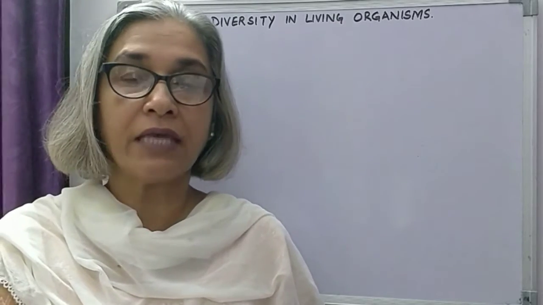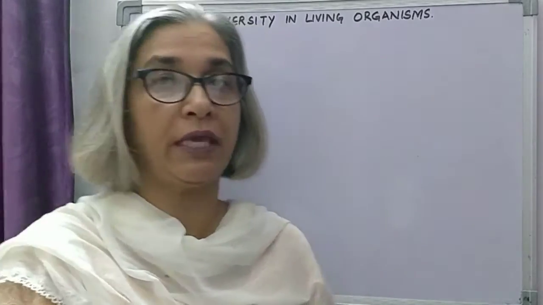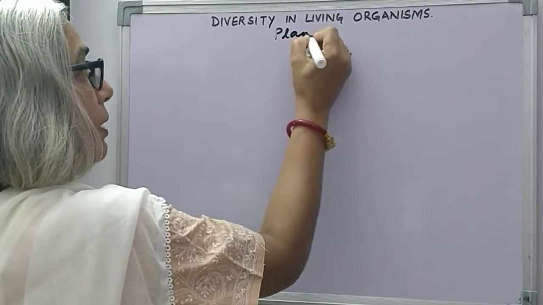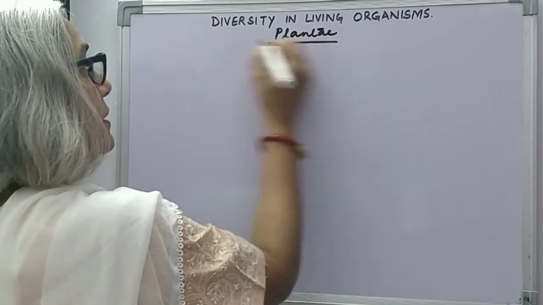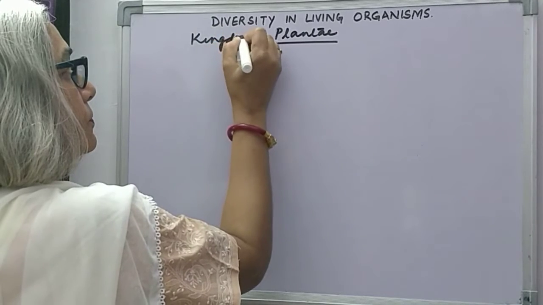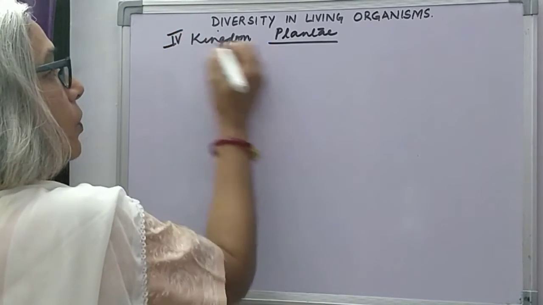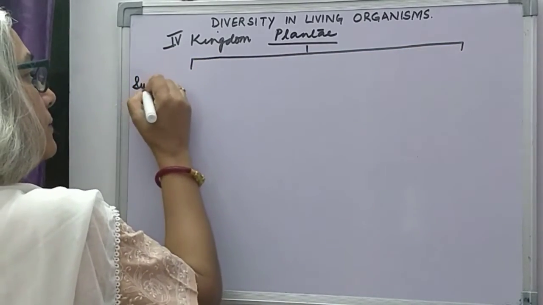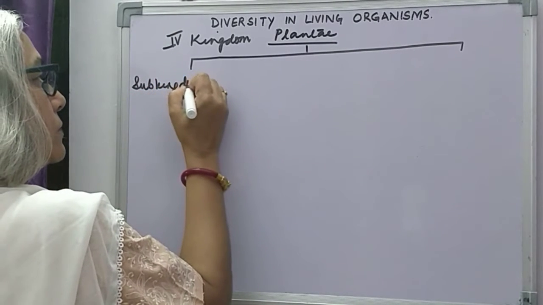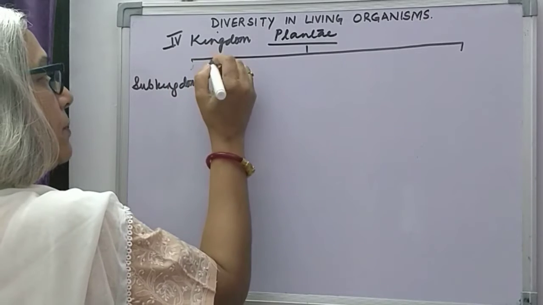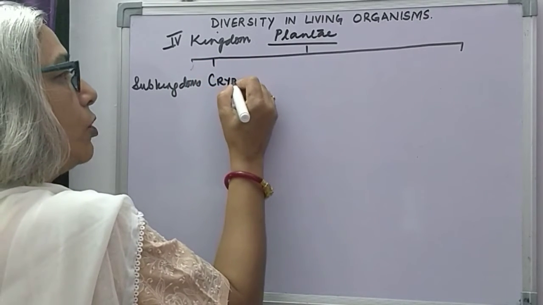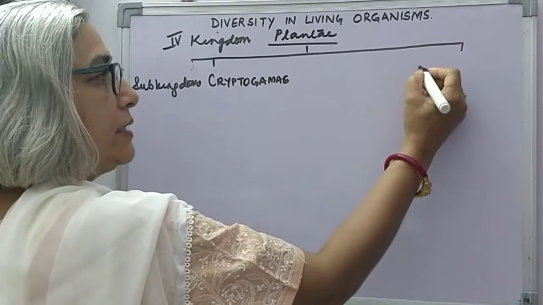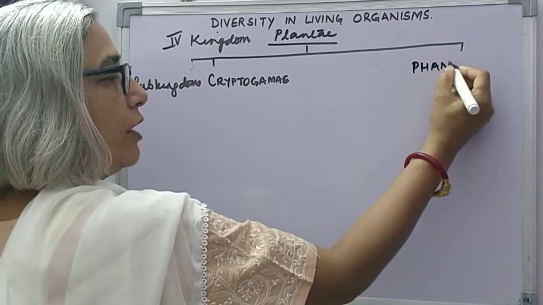Kingdom Plantae has been divided into 2 subkingdoms, Cryptogame and Phanerogame. So Plantae, this is the 4th kingdom, which is divided into 2 subkingdoms. Two subkingdoms. First, Cryptogame, and the second subkingdom is Phanerogame.